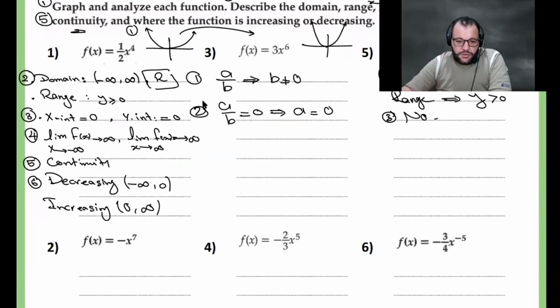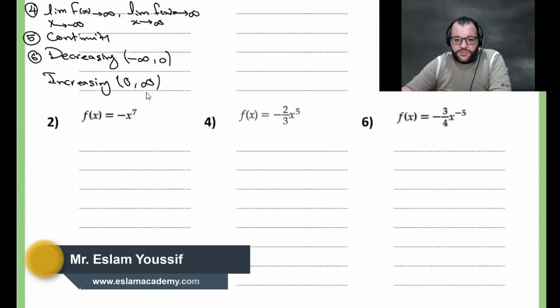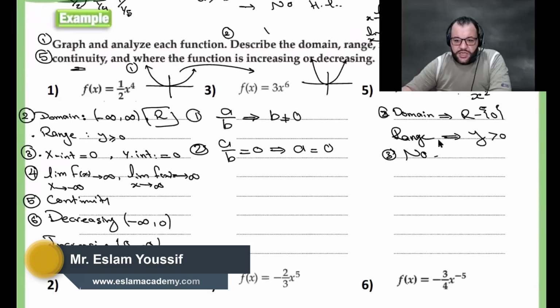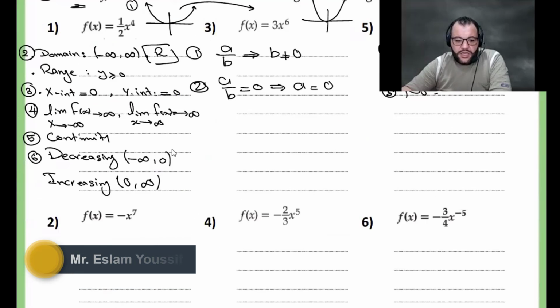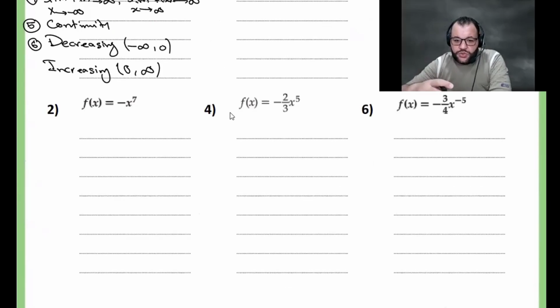If you remember when we started graphing, we need to graph number 2. I explained numbers 1, 3, and 5 last time, and you will solve numbers 2, 4, and 6. But I will start with number 2, then you can continue. So now f of x, how can we graph this function? I need to know how the graph will look, not the exact values.